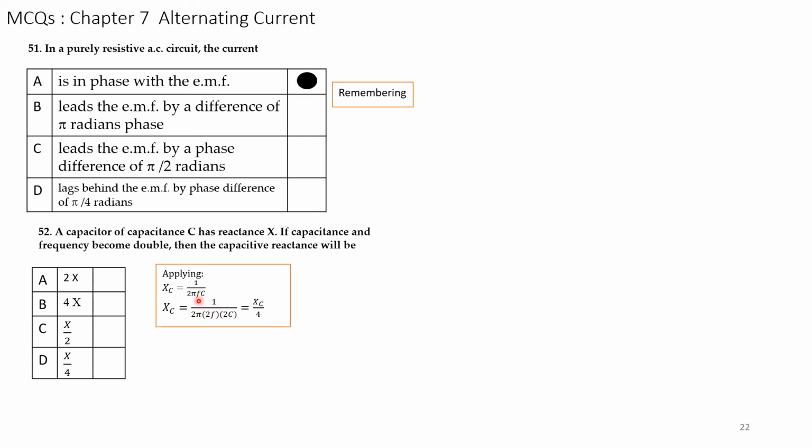Now in the given case F becomes 2F and C becomes 2C. Now we have to write it down. So 1 over 2 pi, F into C remains as it is, and 2 into 2 becomes 4. Therefore, the new reactance after doubling the capacitance and frequency is Xc by 4. This is given in option D.